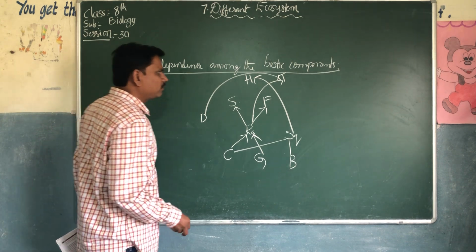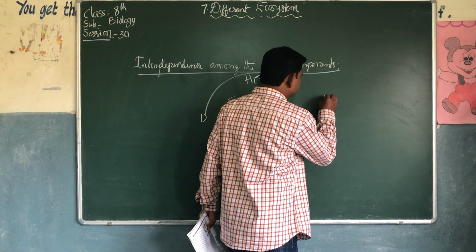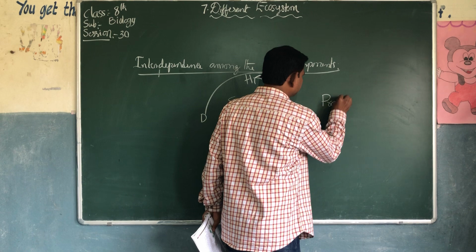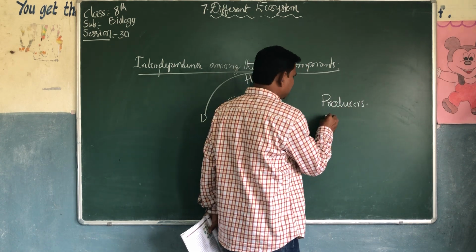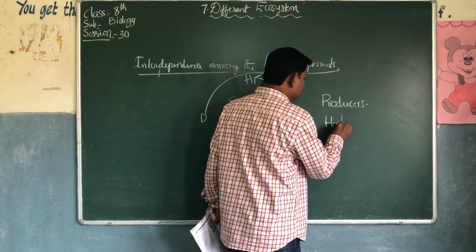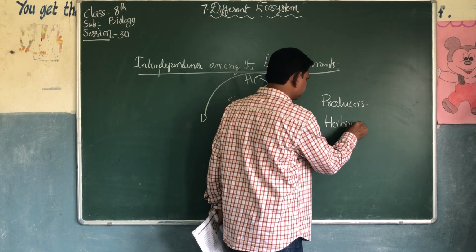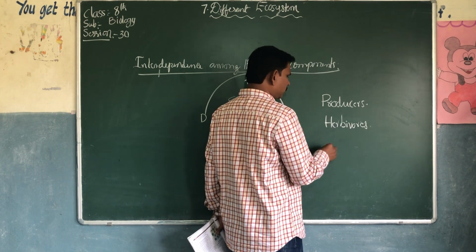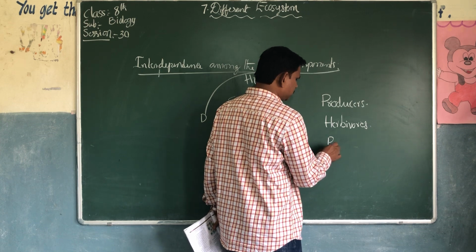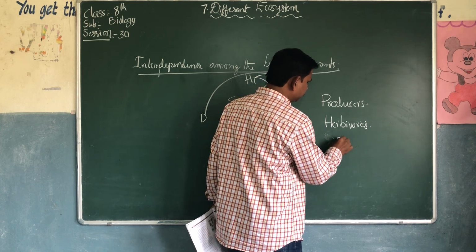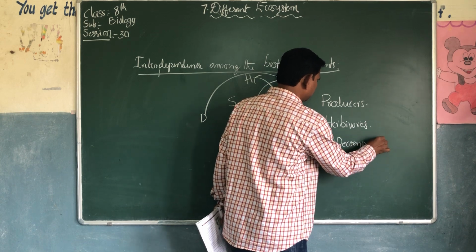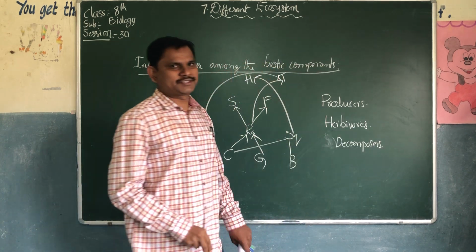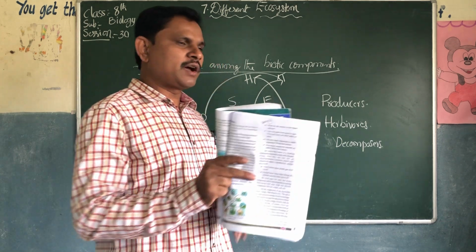So we will discuss this. What are producers? What are herbivores? What are decomposers? There are some examples they have given.